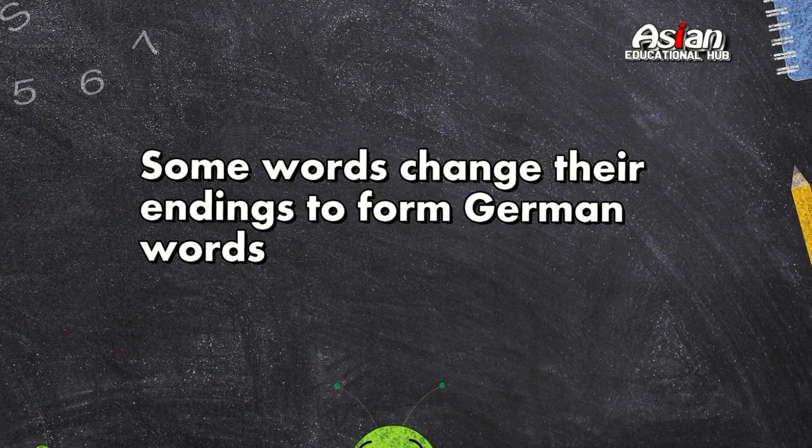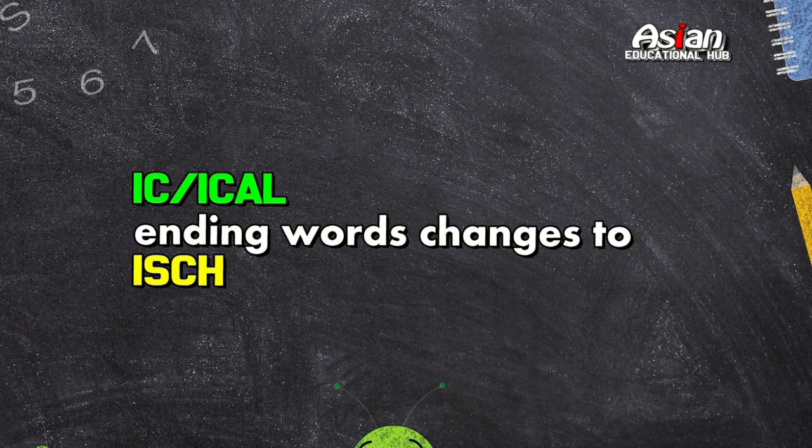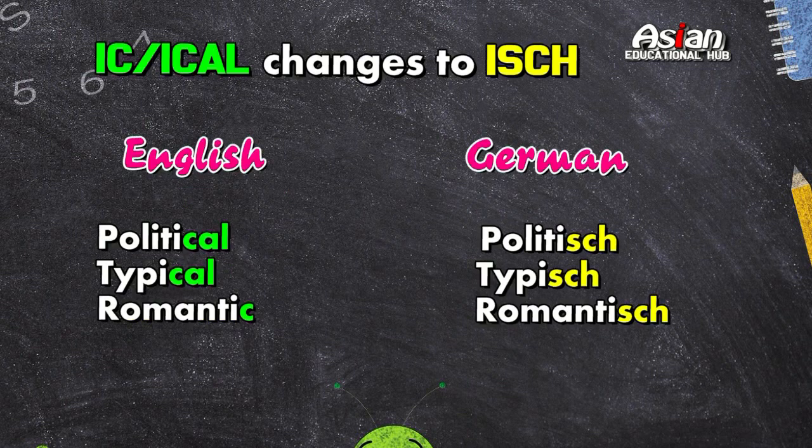Now we will see some words that change their endings. For example, IC and ICAL ending words change to ISCH. So let us see some examples here. For example, political. In German it is politisch. Typical, in German it is typisch. Romantic, and in German it is romantisch.